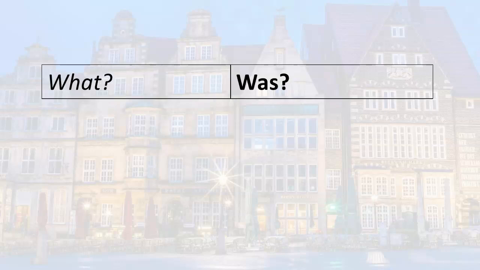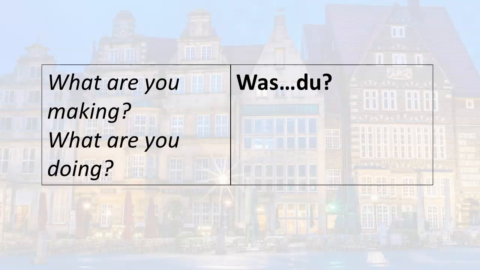Now let's add the question word, the interrogative was. Was, of course, means what. And we are going to combine that with the verb machen to make what we call an information question. An information question can have many different answers. An information question is the counterpart of yes or no questions.